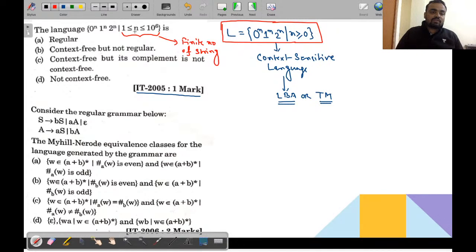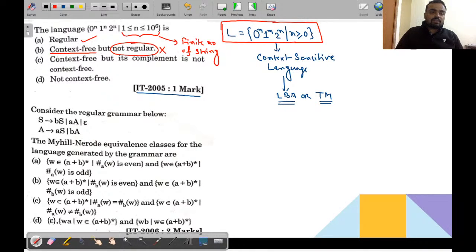So my dear friends, of course this language, the second option is given as context free but not regular. All the regular languages are context free. So no doubt it will be context free, but saying the statement not regular is just incorrect.